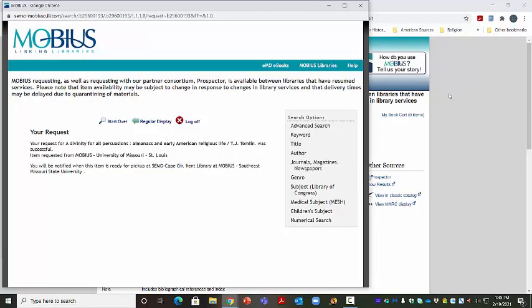Once I've done that, I'll get a page that looks like this, that says my request has been logged, and I will be receiving that book in a few days. When the book arrives, I will get an email letting me know that I can pick it up at Kent Library at the circulation desk.